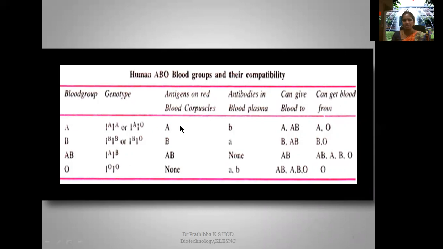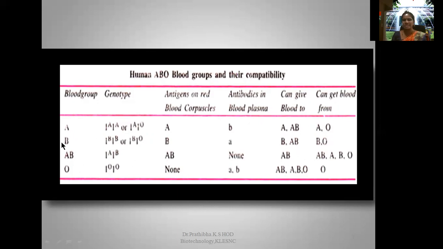Antigens on red blood corpuscles are A and antibodies in blood plasma are B. An A person can give blood to A or AB and can get blood from A or O. A B blood group person has the genotype IB IB or IB IO, homozygous and heterozygous. The antigen present on the RBC surface is B antigen, antibodies in their serum are A, and they can give blood to B or AB and can get blood from B or O blood group.